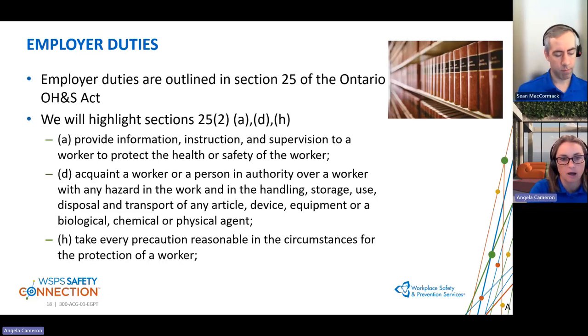When we look at D, acquaint a worker or a person in authority over a worker with any hazard in the work and in the handling, storage, use, disposal, transport of any article, device, equipment, or a biological, chemical, or physical agents. So let's look at this in the context of a battery, both in good condition and in a damaged state. So obviously those hazards will be different when the battery is in good repair or has been damaged. So it's important that the employer understands and is prepared to deal with the battery in both of those conditions.